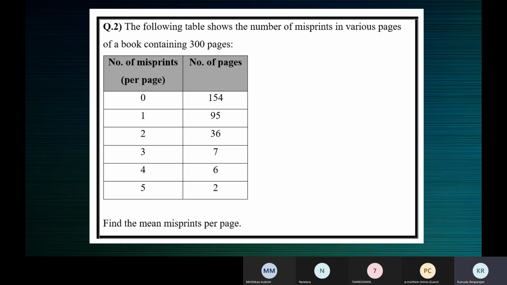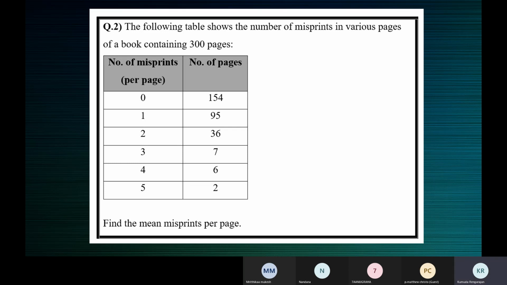Zero misprints, 1 misprint, 2 misprints, 3 misprints. The data is regarding the misprints, so that will form the xi column. Number of pages, 154 pages. Automatically, number of pages will be the fi column.